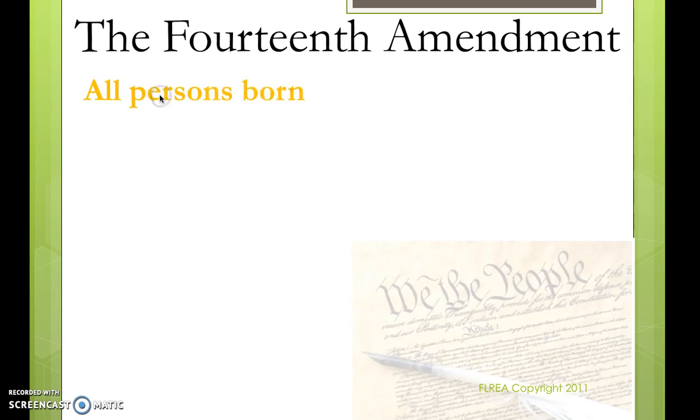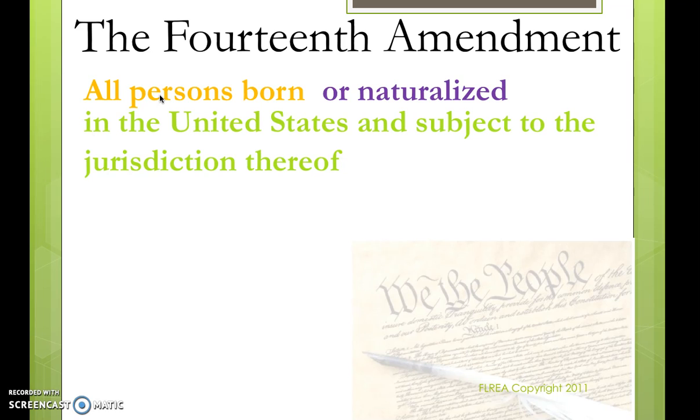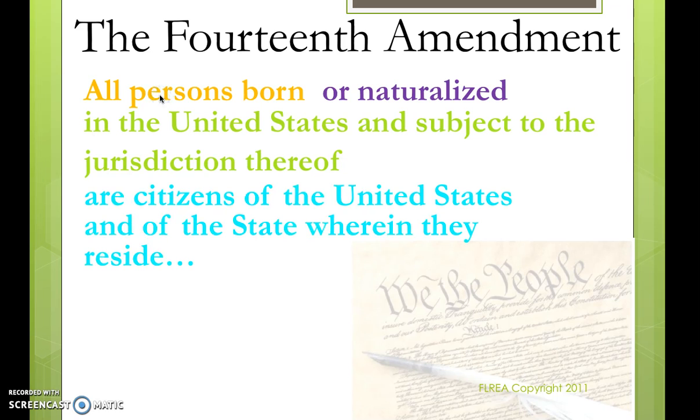So, the 14th Amendment says, all persons born or naturalized in the United States and subject to the jurisdiction thereof are citizens of the United States and of the state wherein they reside. This definition is important because it tells us how the United States defines the term citizen. It's not necessarily the definition that we're going to use, but you need to know that it comes straight from the U.S. Constitution. Please write down the 14th Amendment on your paper and underline the words born or naturalized, since these are our key words. Pause the video, and then when you're ready to begin, press play.